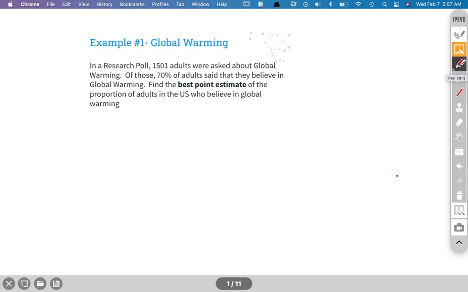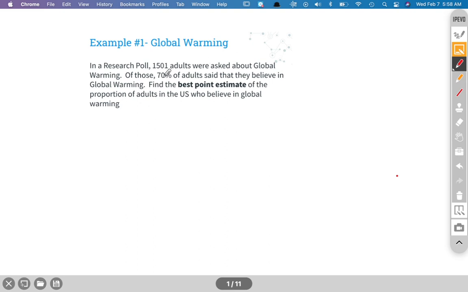So today, what we're going to do is learn more about taking a sample and applying it to the whole population to see if it's applicable, or to see what the real population stats say. For example, we're talking about global warming, and we poll 1501 people. Now, 70% said they do believe in global warming. I'm not trying to be controversial here.